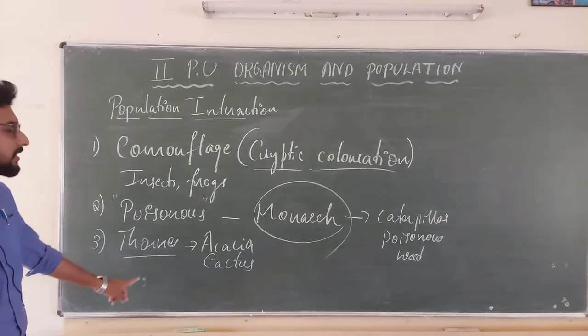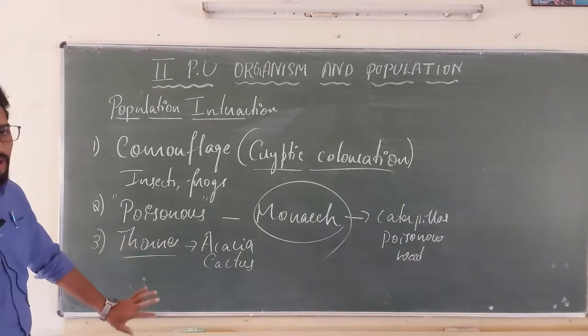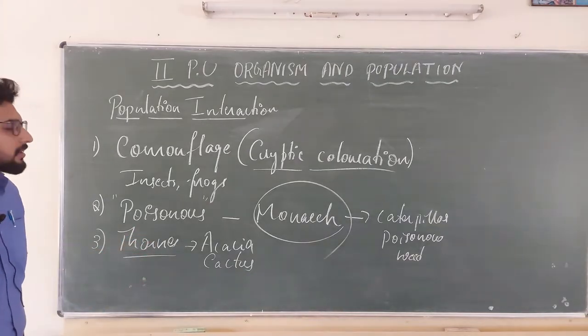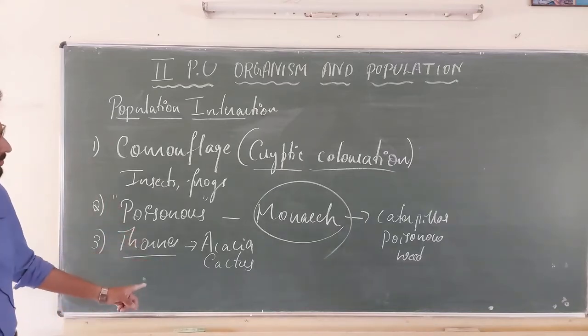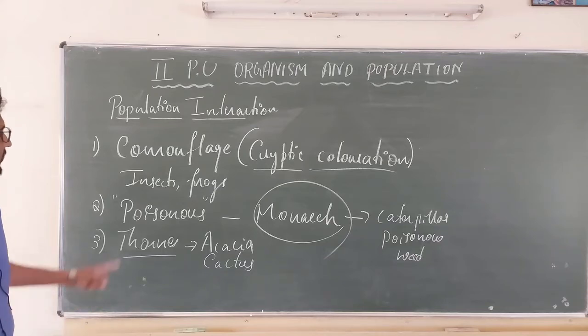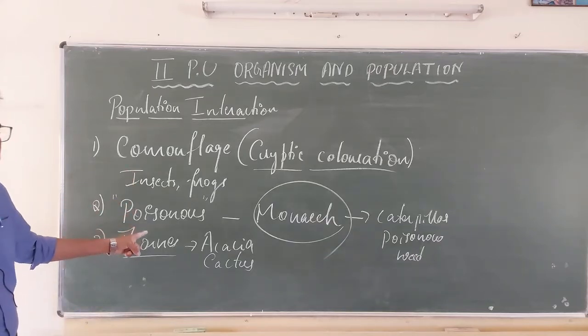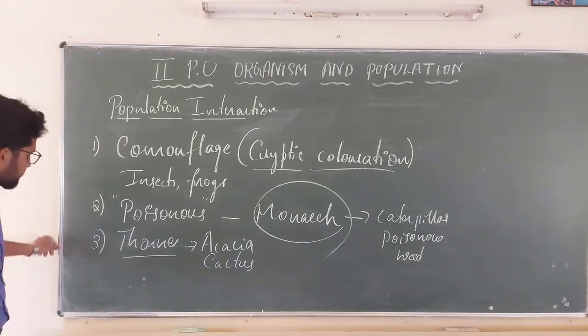Because of that, the predator escapes from eating the prey which has thorns. It helps in self defense.